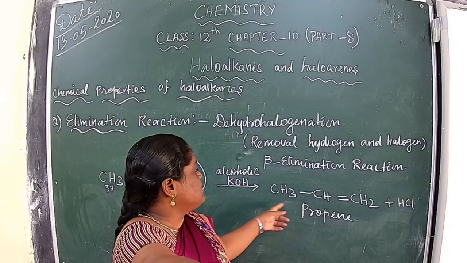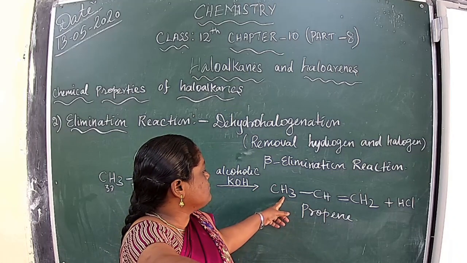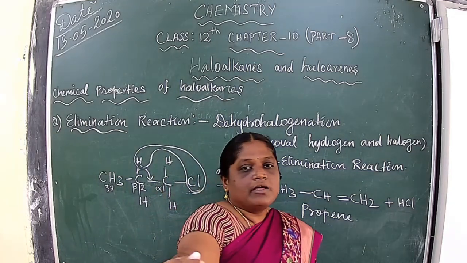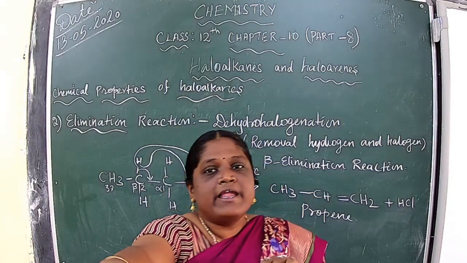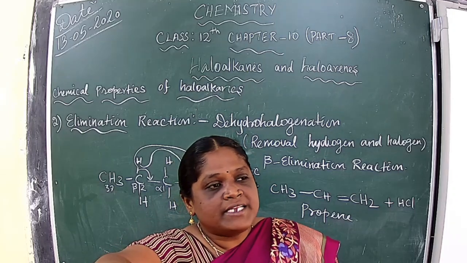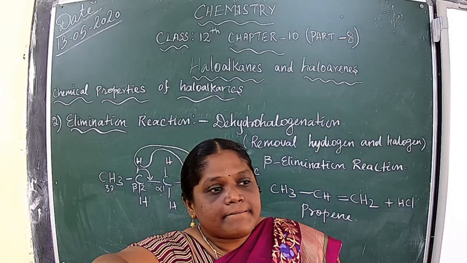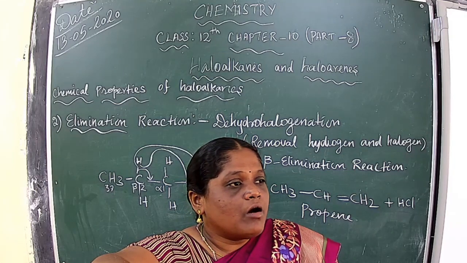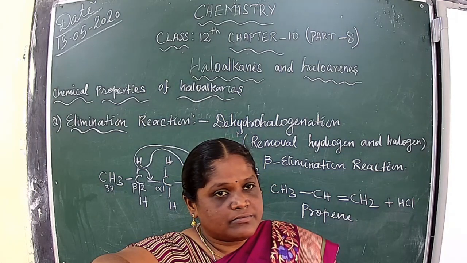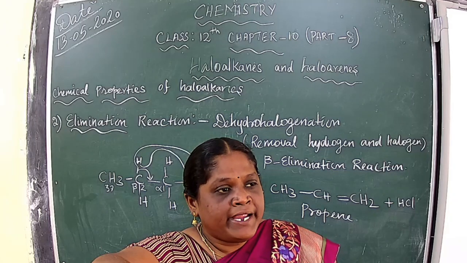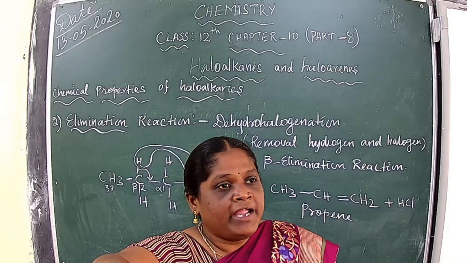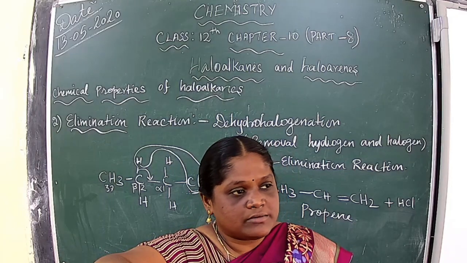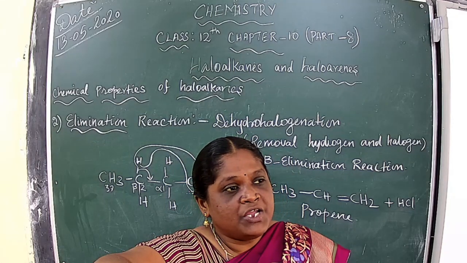Here, it is given that only one product is formed, so no problem. If there are two or more alkene products, how can we identify which one is the more stable or major product, and which is the minor product? At that time we can use